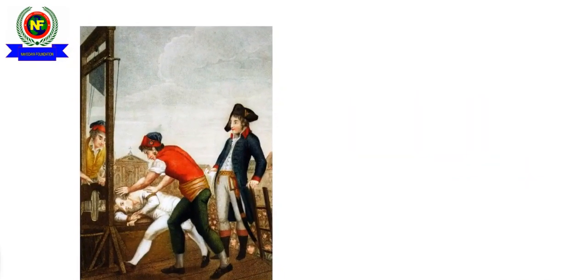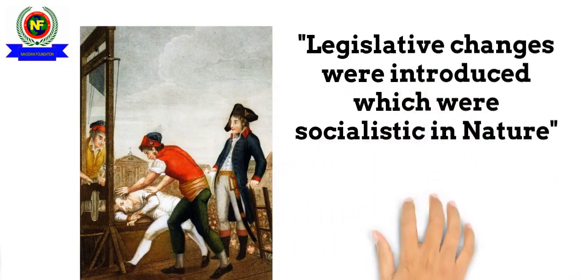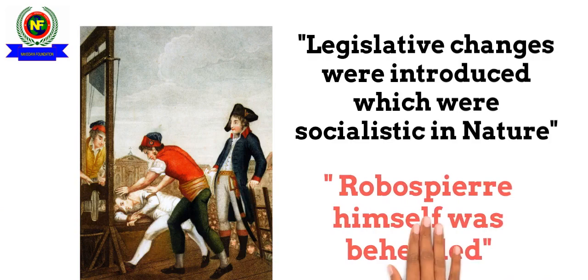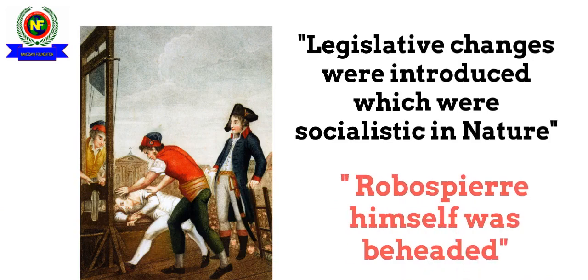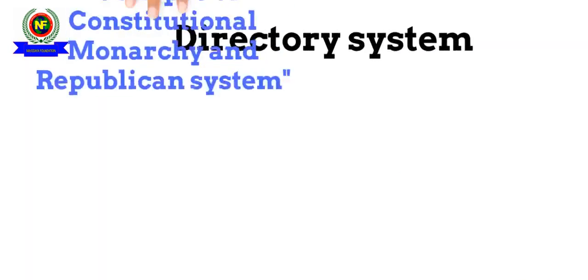Along with this, the Robespierre regime also introduced many legislative changes on the front of minimum wages, rationing of goods, and confiscation of property, which were socialist in nature. But these harsh measures earned Robespierre many enemies within the Jacobins, and even he was guillotined.